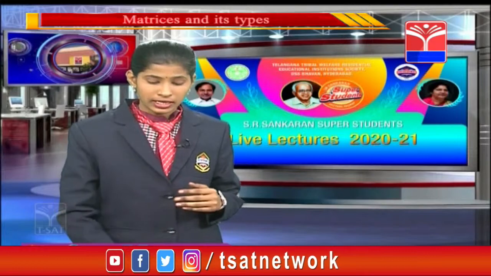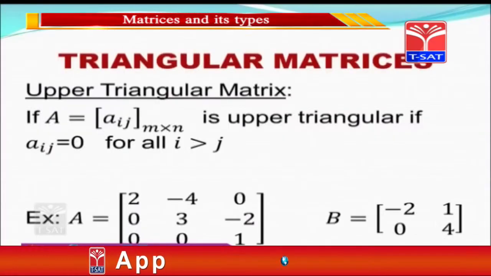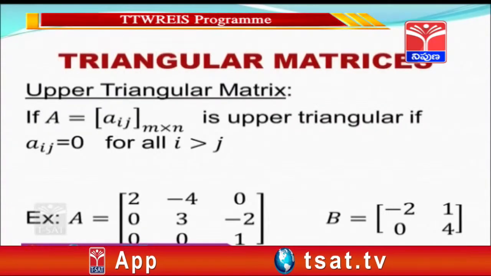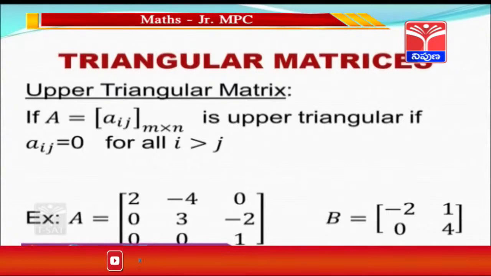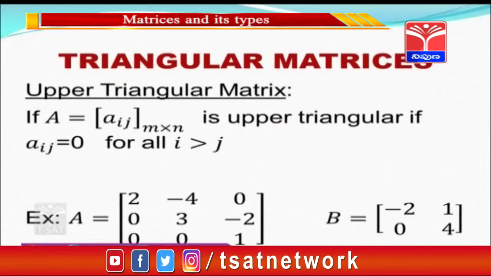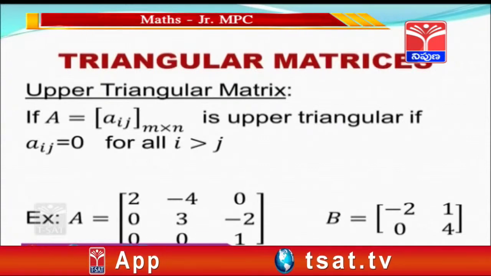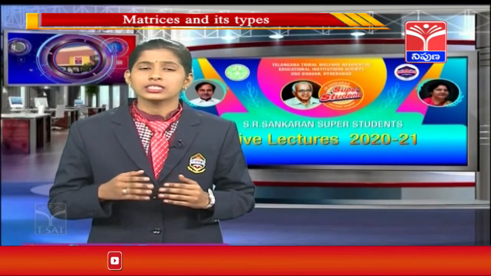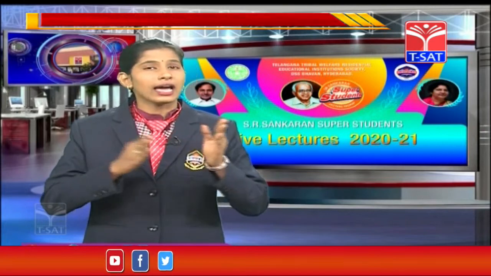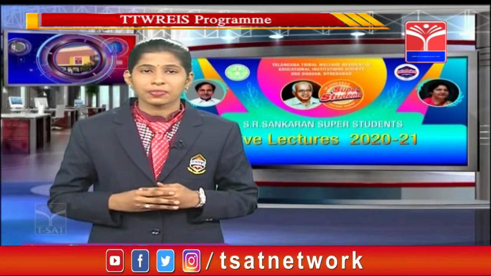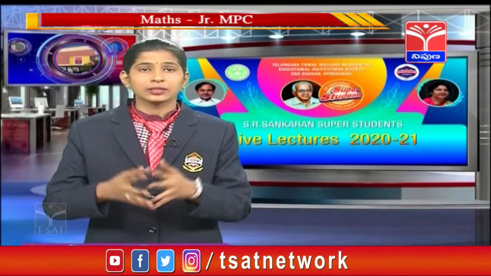Now let us move to the next type of matrix, that is the triangular matrix. We have two types of triangular matrix: one is the upper triangular matrix and the other is the lower triangular matrix. Upper triangular matrix: A equal to Aij of order m by n is said to be an upper triangular matrix if Aij is equal to 0 for all i greater than j. Now let us see an example here.